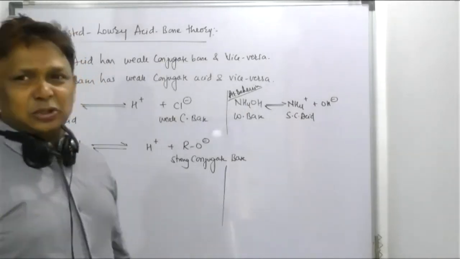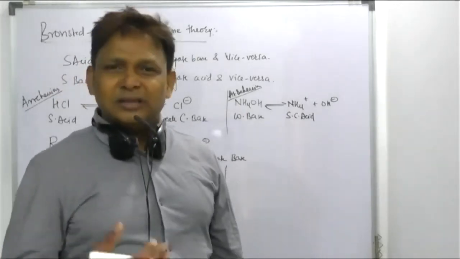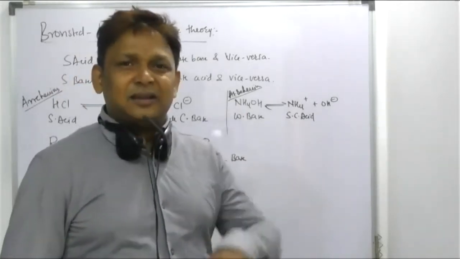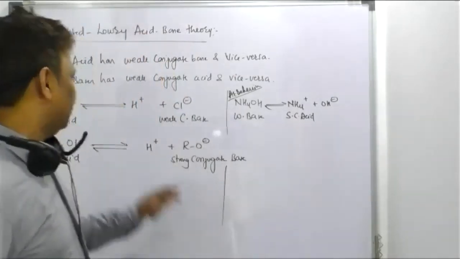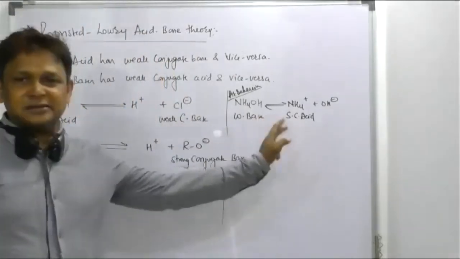H2CO3 has a tendency to provide H plus ion. So it is an acid. If this is an acid, its conjugate part becomes strong. Same, acid ka base, base ka acid. Please make a note of this one.